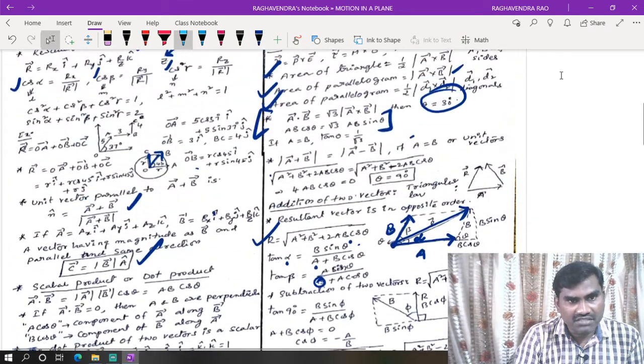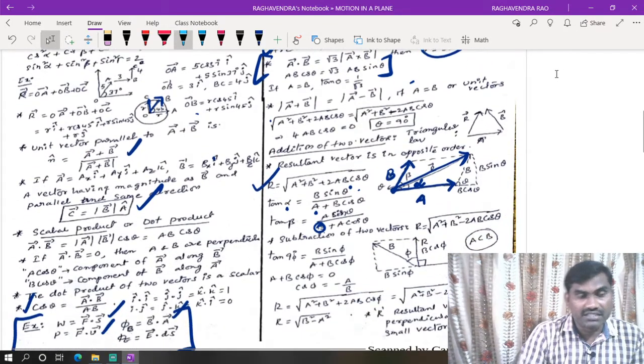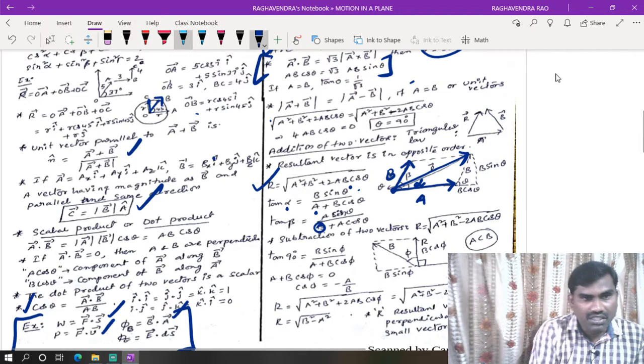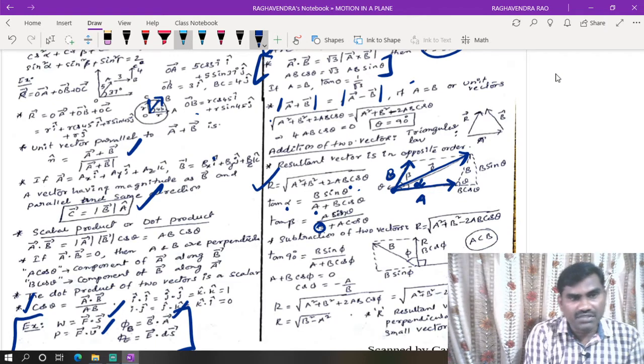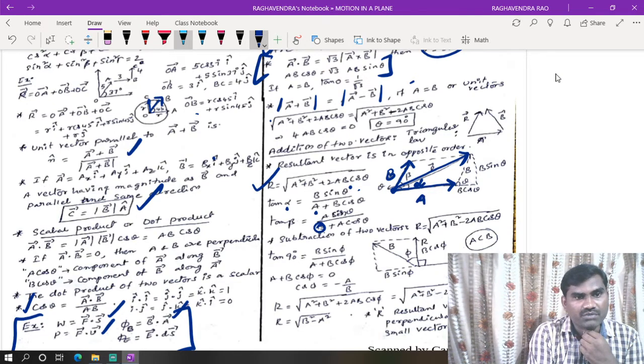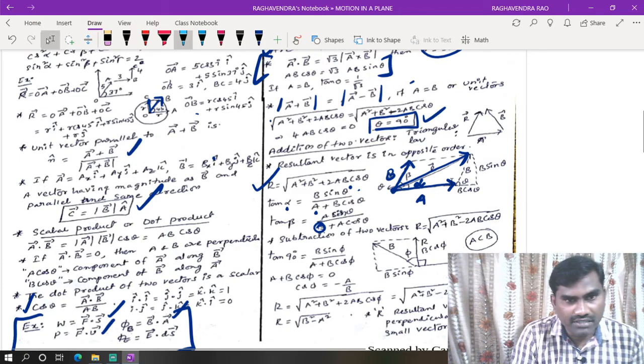Right. Based on this addition of vectors, there was a question asked in the NEET 2013 examination. The question: modulus of A bar plus B bar is equal to modulus of A bar minus B bar. That gives A square plus B square plus 2AB cos theta, and on the other side minus 2AB cos theta. By adding both of them, you will get cos theta equal to 0. So theta is equal to 90 degrees. Very important application.